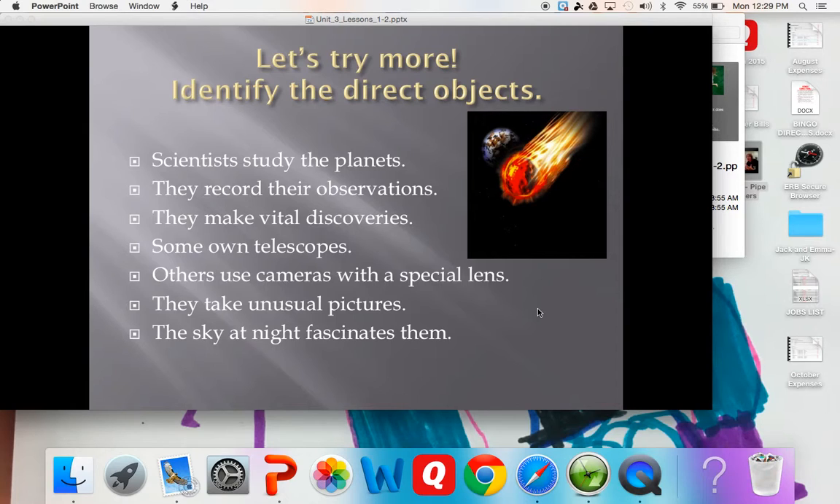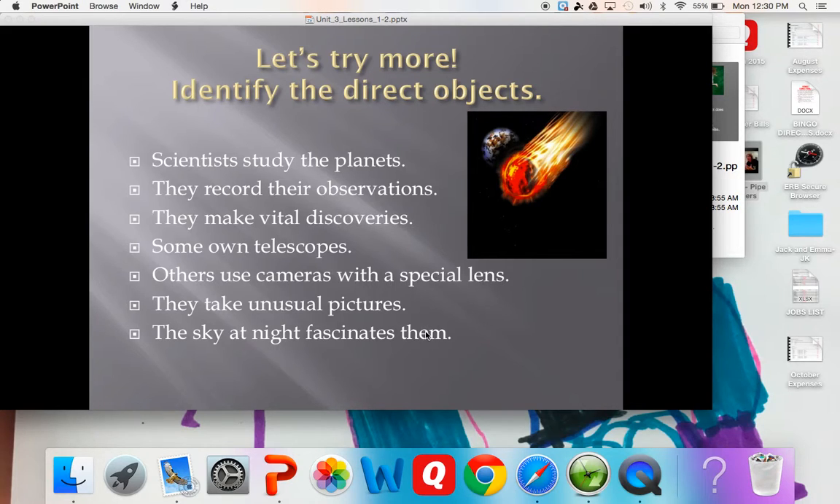Welcome back. Hopefully you wrote the answers to what you think are the direct objects of these 7 sentences in front of you, and I'll read the answers and tell you what they are now. The first one would be planets. The second one would be observations. The third one would be discoveries. The fourth, telescopes. The fifth would be lens. The sixth would be pictures. And the seventh would be them.